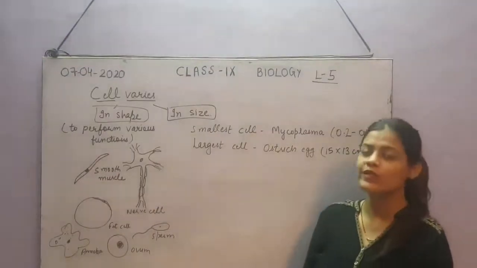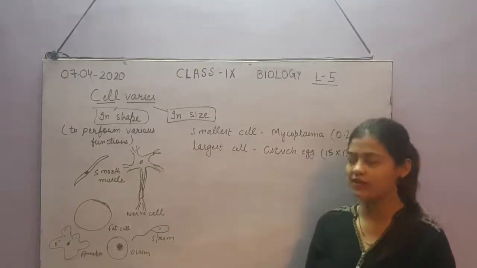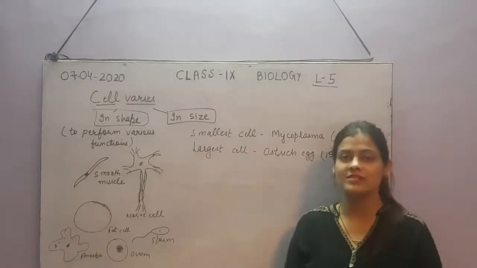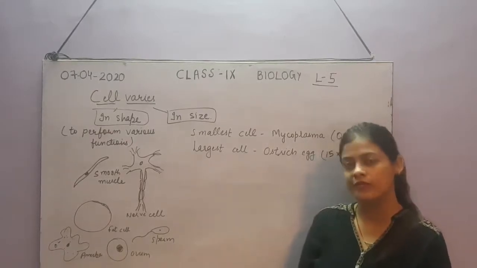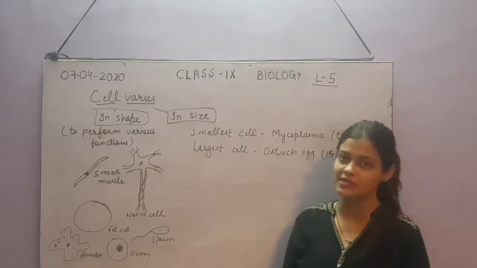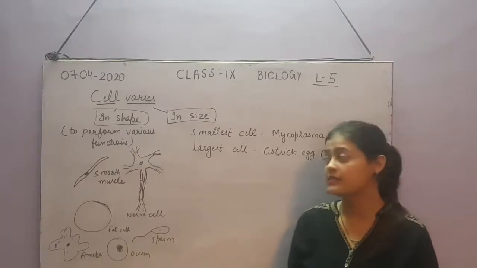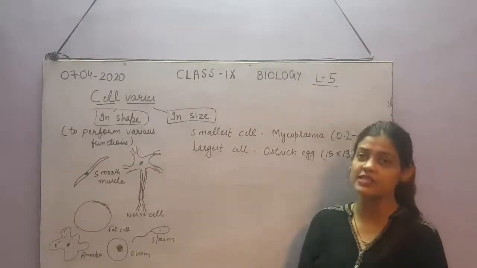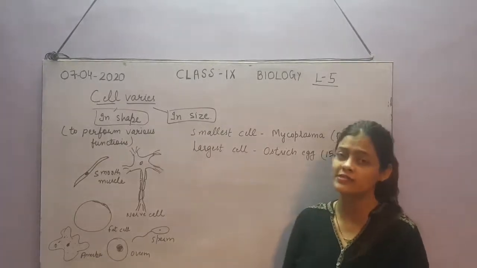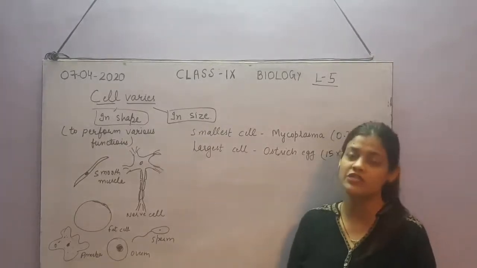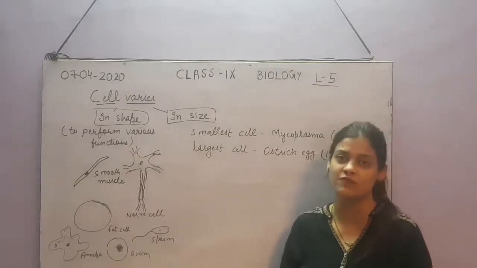As we know, each organism is made up of cells. It doesn't mean that all the cells are the same in all organisms, whether it is a unicellular organism or multicellular. So let us see how cells vary in shape as well as in size, and first of all, why that is so. Why are there different shapes and different sizes of cells?